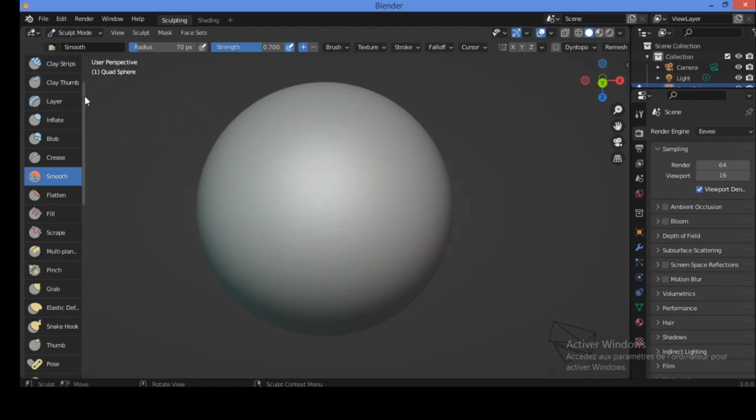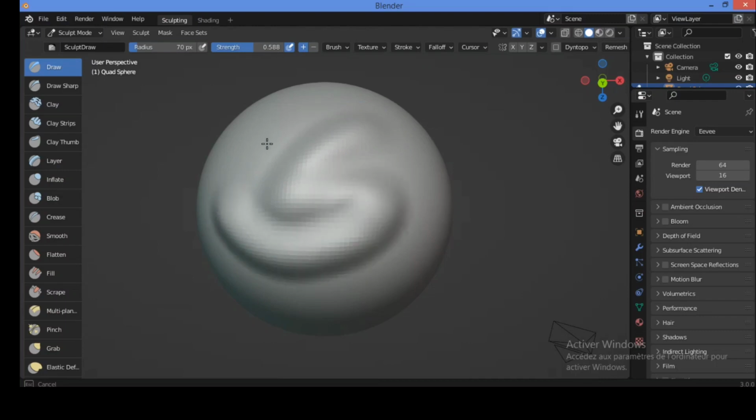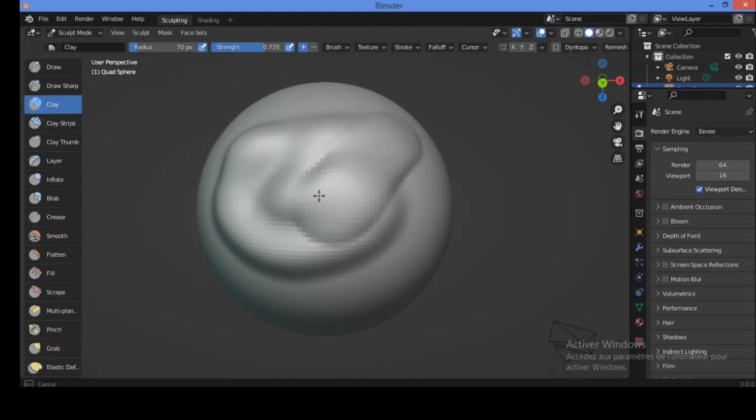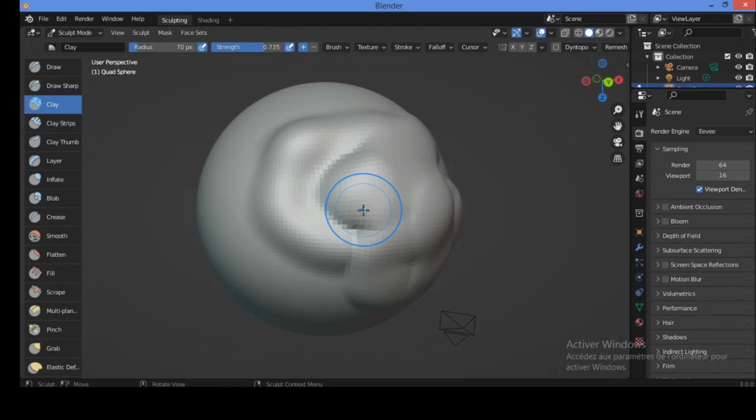For example, after doing some altering of geometry on the surface, let's draw using this brush, or use also the clay brush over here. We have different irregularities all over these faces, and we have altered geometry over here, and a lot of irregularities in the mesh.